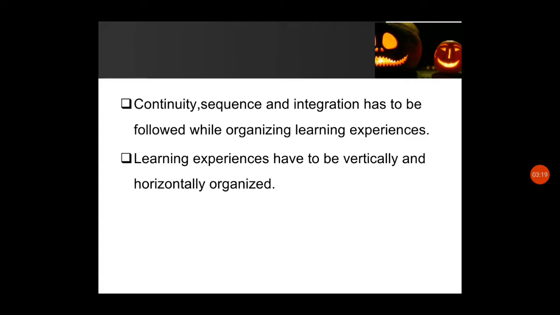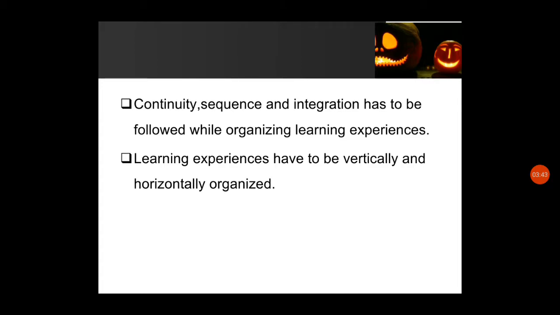There should be sequence, that is, simple to complex or easy to difficult. So these maxims we have to follow when we are planning any learning experiences for our students. There should be integration, that is integration of theory and practice, and between the subjects also there should be proper integration.